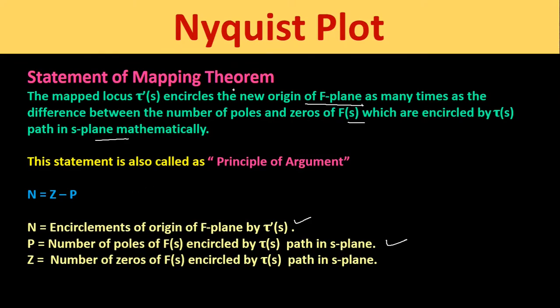This statement of the mapping theorem, according to which the number of encirclements of the origin of the F plane by the τ'(s) path will be equal to Z minus P, is also called the principle of argument. That means the statement of the mapping theorem is called the principle of argument.